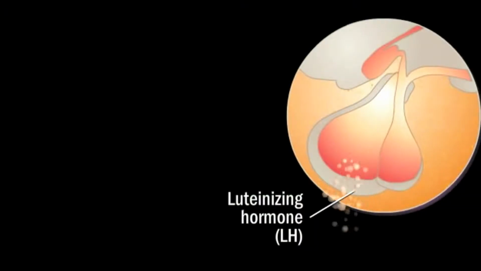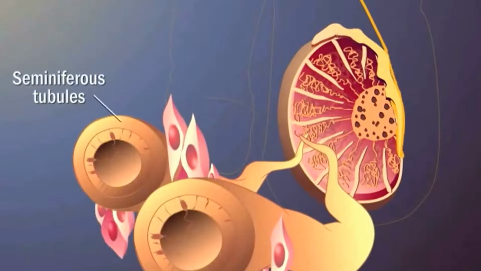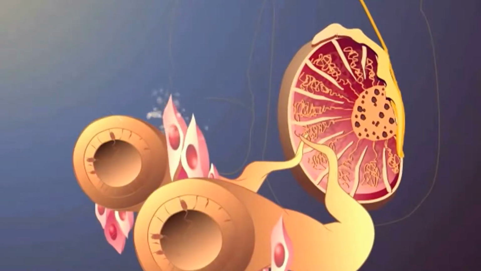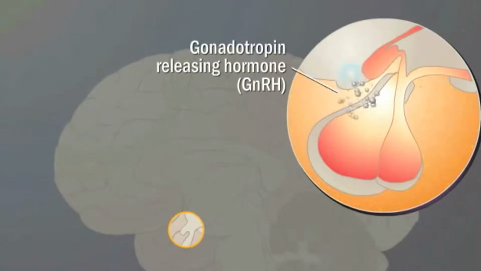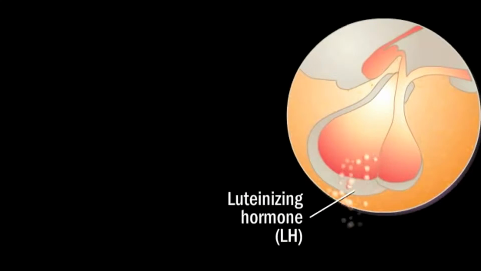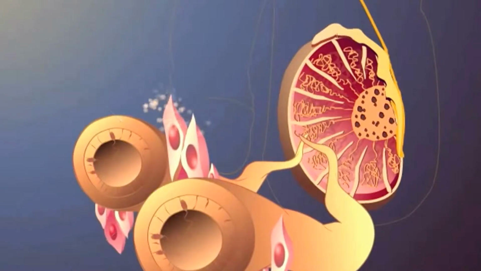GnRH is produced from the hypothalamus and acts on a specific portion called the anterior pituitary, where FSH and LH are released.